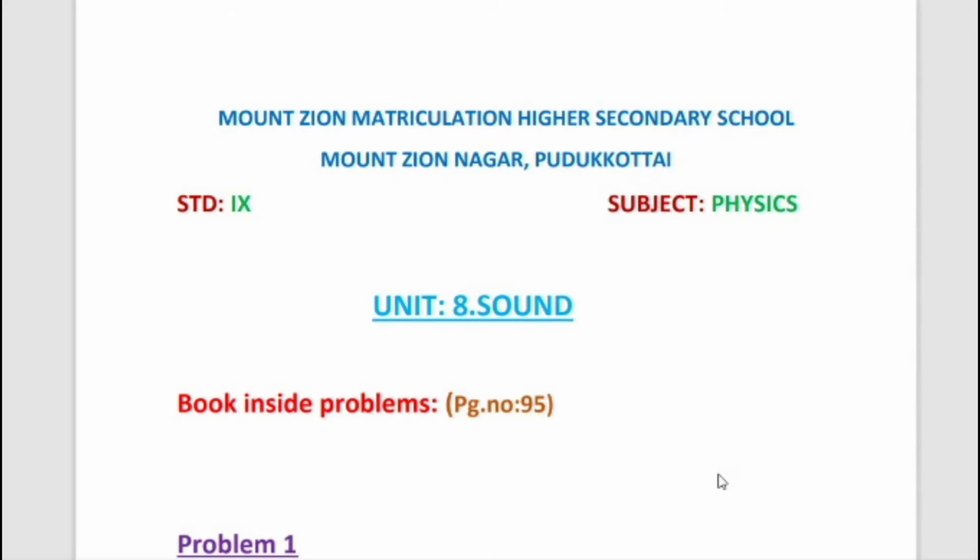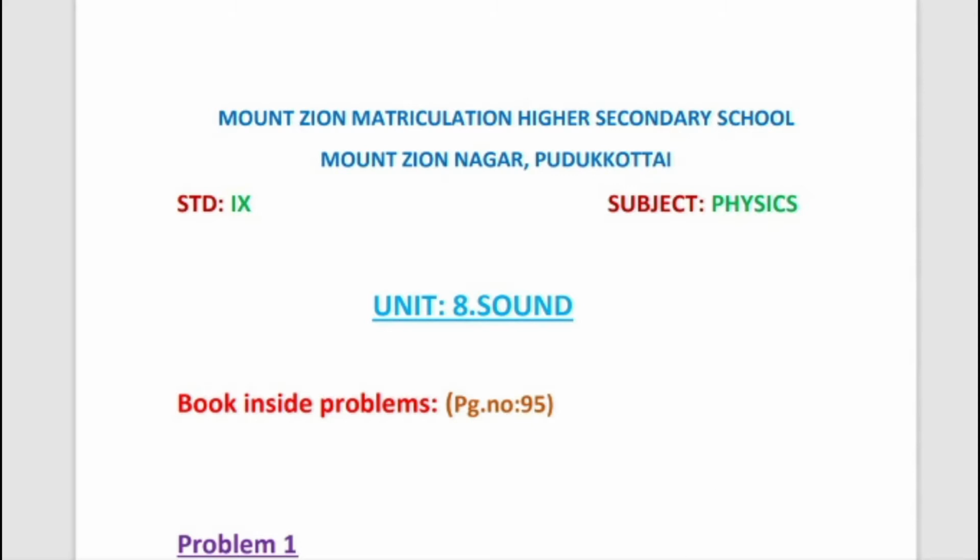The human ear can hear sound of frequency from 20 hertz to 20,000 hertz. We know sound with frequency less than 20 hertz is called infrasonic, and sound with frequency greater than 20,000 hertz is called ultrasonic sound. Human beings cannot hear infrasonic and ultrasonic sounds. Next one, time period T. The time required to produce one complete vibration is called the time period of a wave. It is denoted by T. The SI unit of time period is second. Frequency and time period are reciprocal to each other.